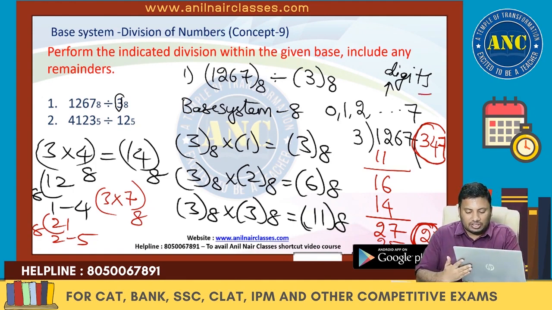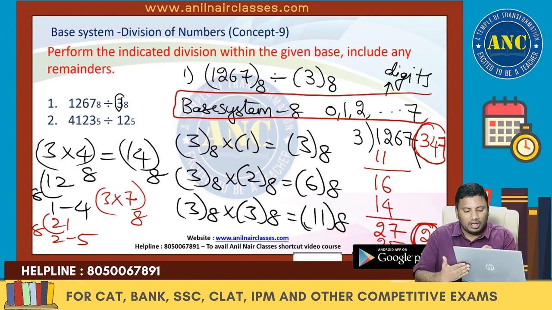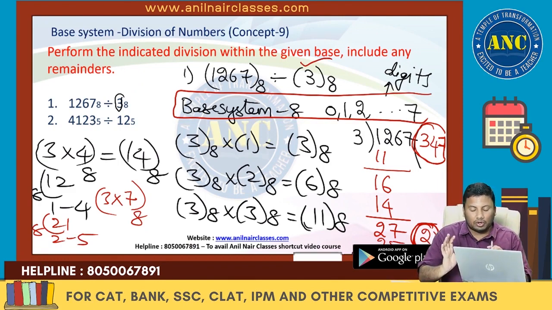In base system 8, digits are from 0 to 7. I am dividing it by 3. First, 3 goes how many times to get closer to 12? 3 threes are 9, and 9 in base system 8 is 1 1. Remaining is 16. How many times does 3 go to get closer to 16? 3 fours are 12, which in base system 8 is 1 4.